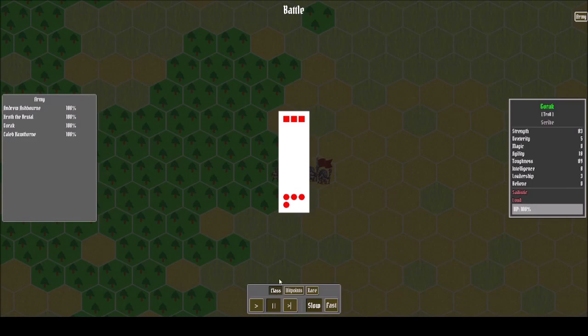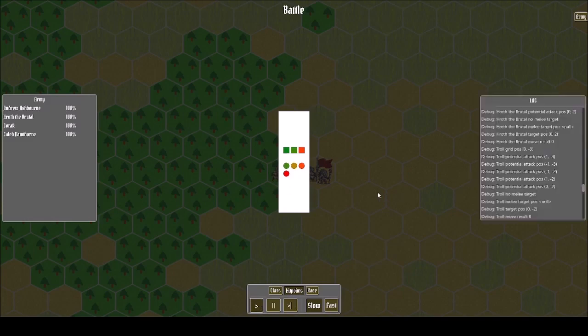When starting the battle, the armies will march towards each other until they make contact, and then they will start. Right now I'm logging a lot of debug information for my combat algorithm. In the final version, of course, you won't see these debug messages, but only messages that are relevant to the player.